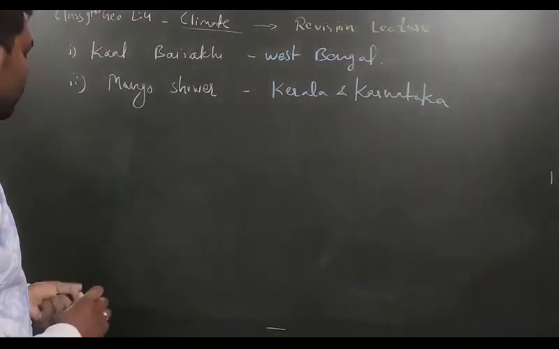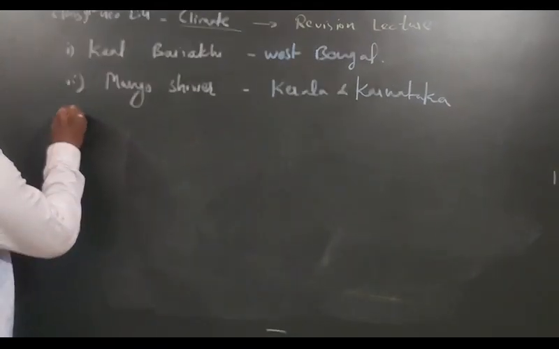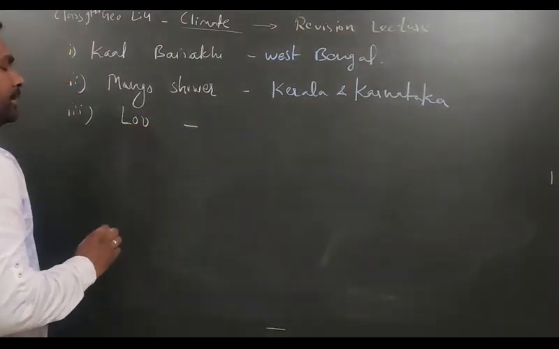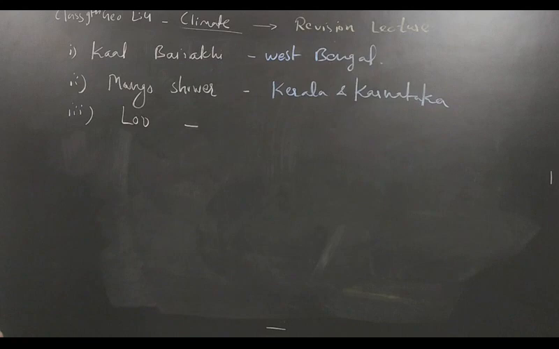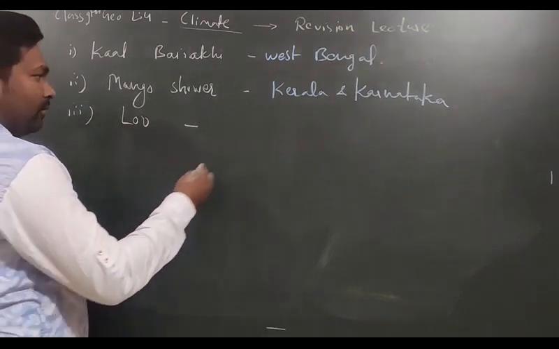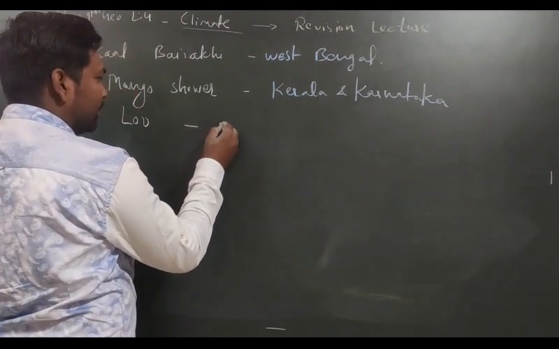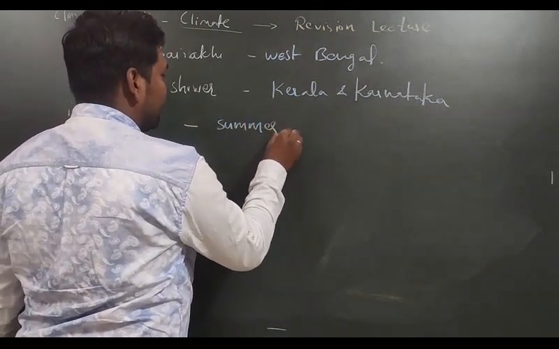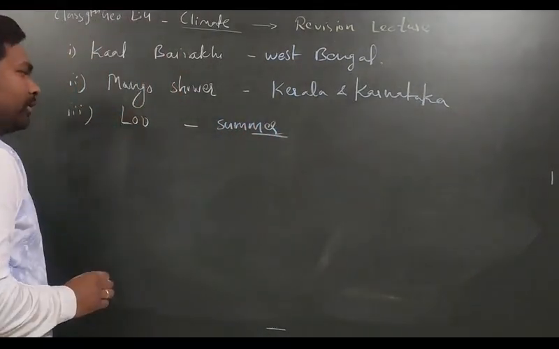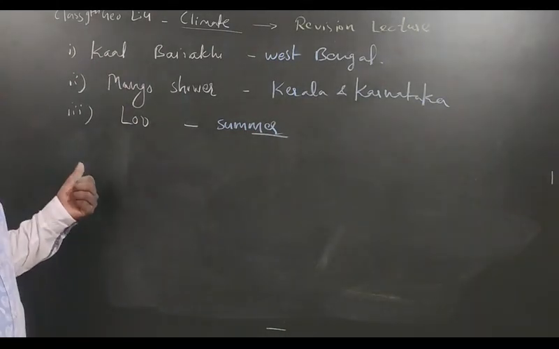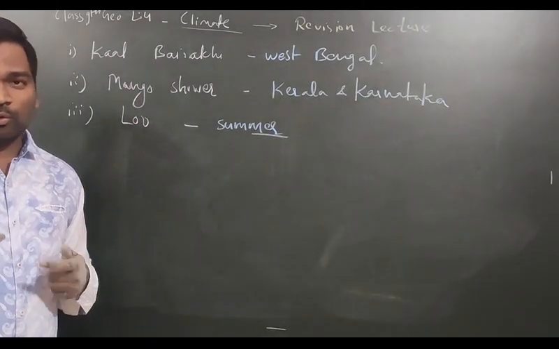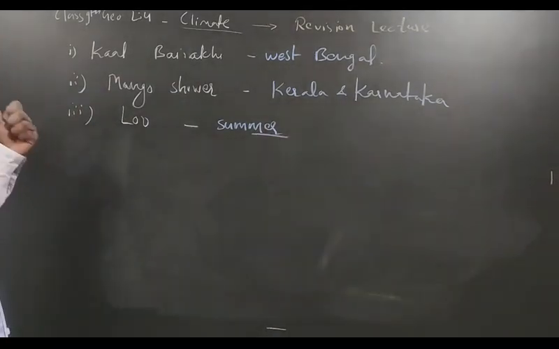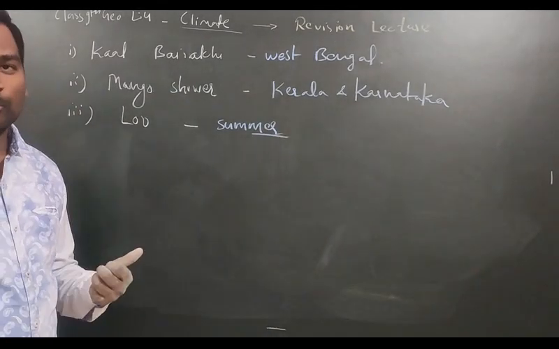There are many details you can write. The next one we have is Lu. So what is Lu? Lu is basically found in the north and northwestern part of India. Basically in the summer months we get this. These are hot, dusty, dry winds, which are not good for our health. That is why our parents always suggest that during Lu time we should not go out of home.